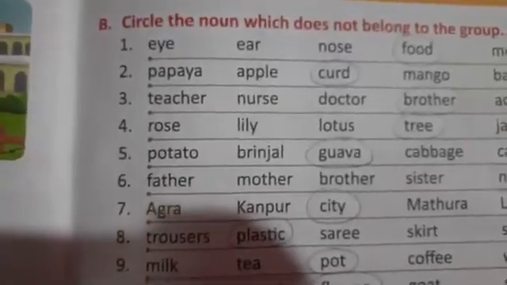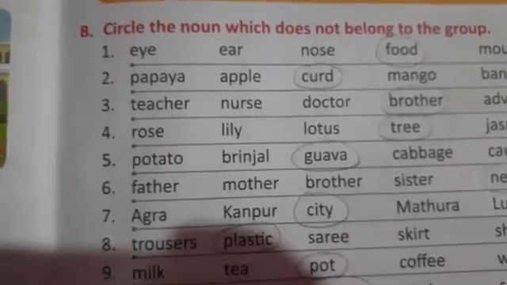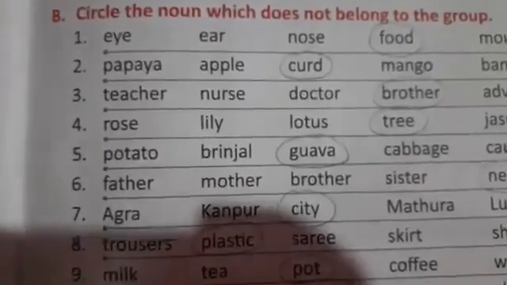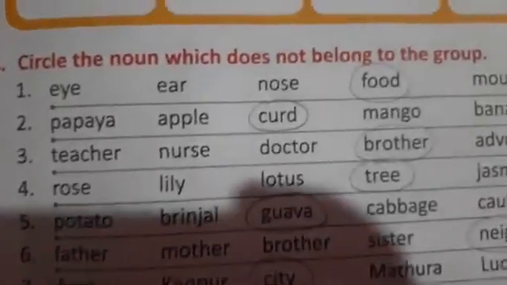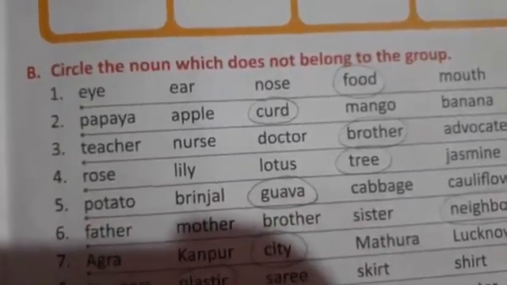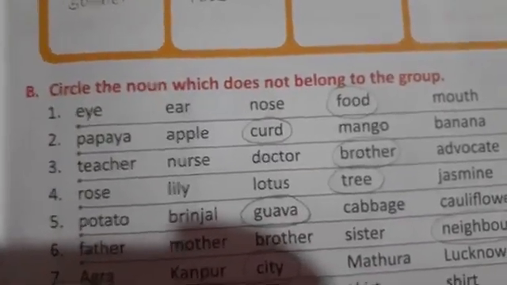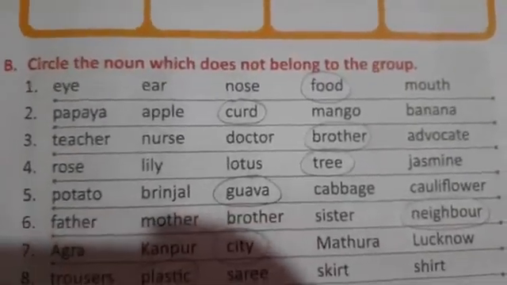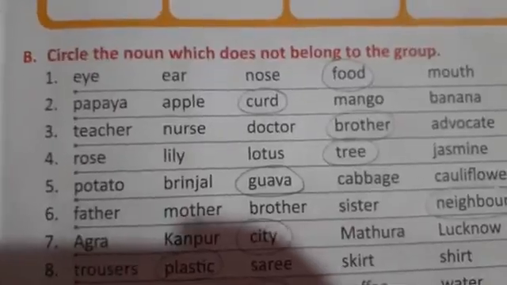Now, teacher, nurse, doctor, brother, advocate. They are all professionals, doing some job. But brother is a relation in a family. So brother is not doing any professional job, so I am circling brother. Now, rose, lily, lotus, tree, jasmine. Rose, lily, lotus and jasmine are all flowers, but tree is not a flower, so I am circling it. Potato, brinjal, guava, cabbage, cauliflower. Potato, brinjal, cabbage and cauliflower are all vegetables. But guava is a fruit.